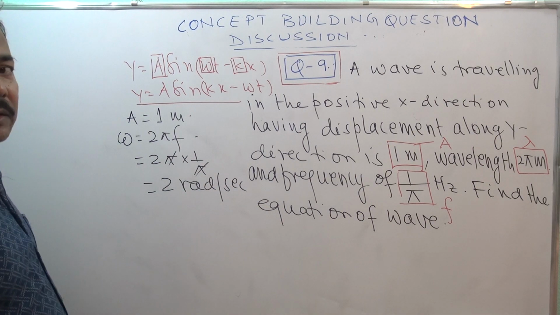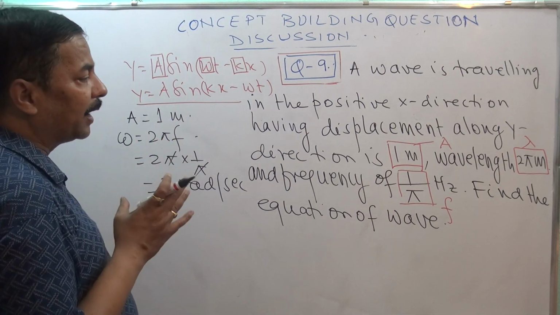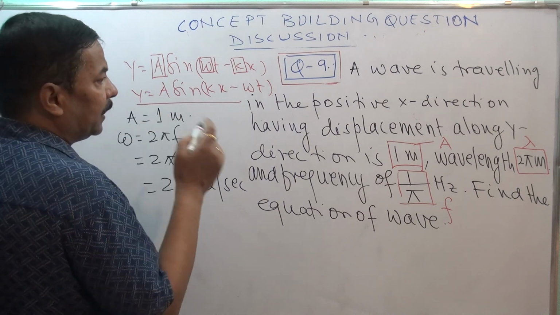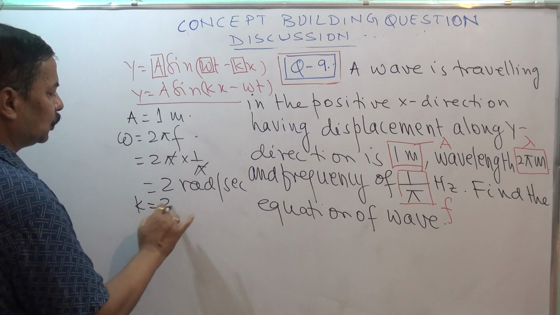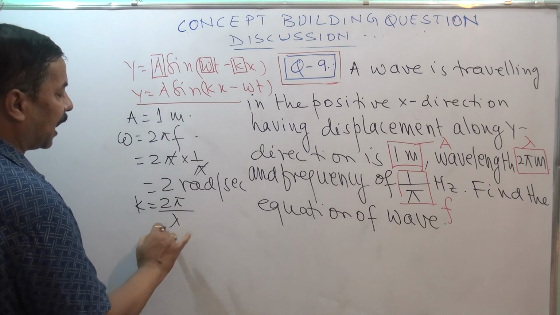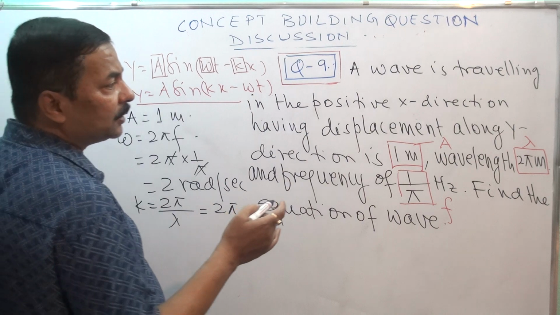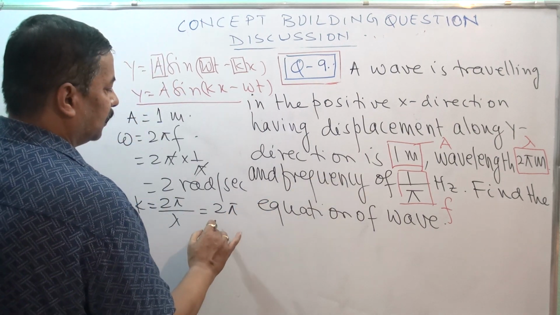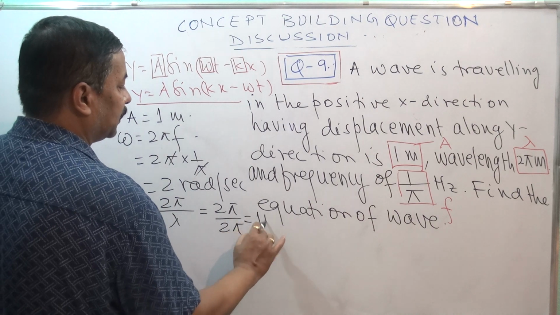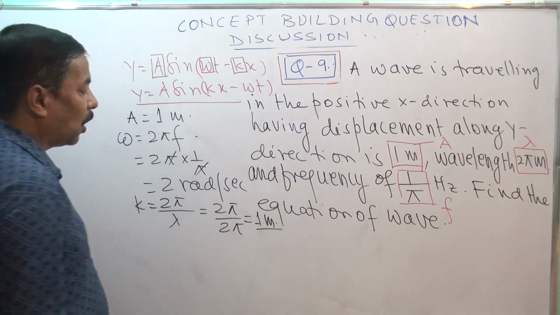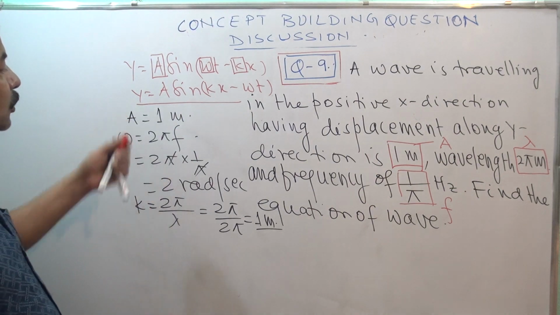Omega also we have got. Now the question arises, what do we have to find? We have to find k. Lambda is given, k is equal to 2 pi by lambda. So 2 pi, and lambda is how much? 2 pi meter, so 2 pi by 2 pi. So it is your 1 meter. So we have got k also, omega also, a also.